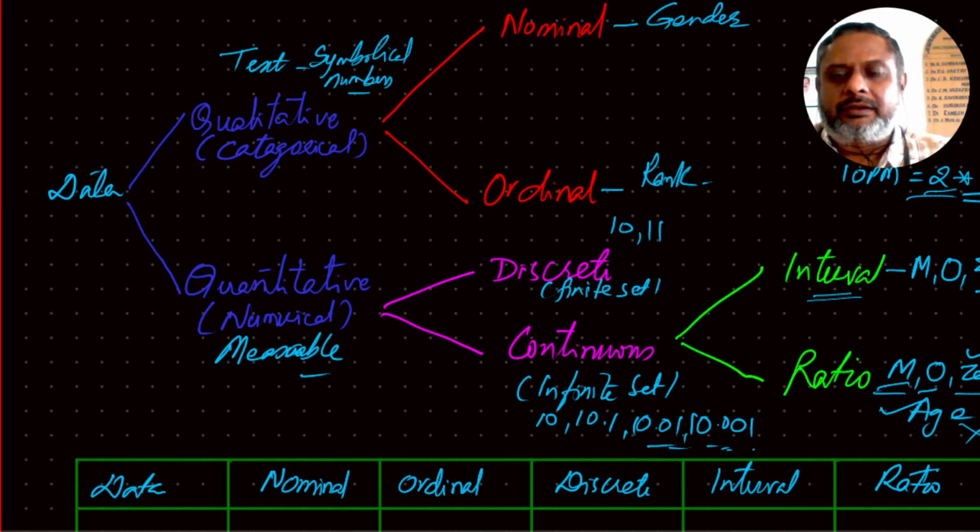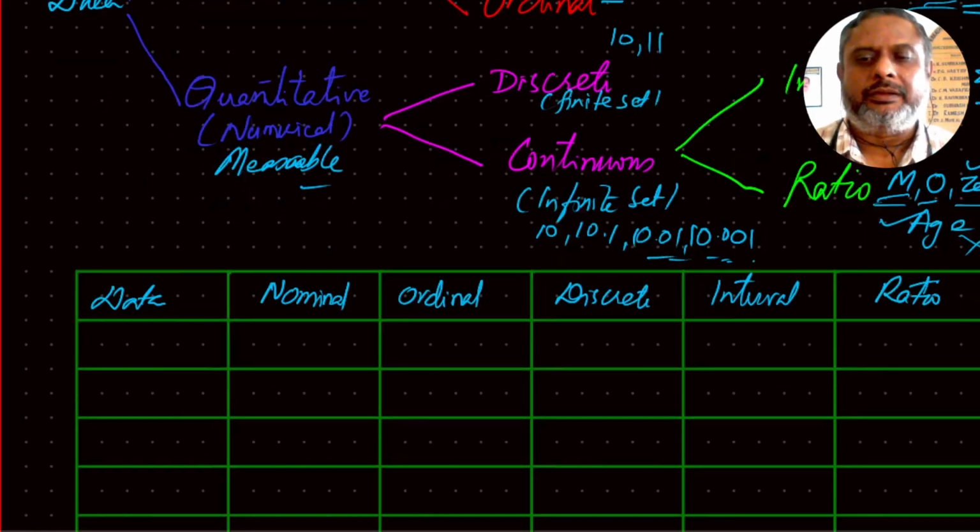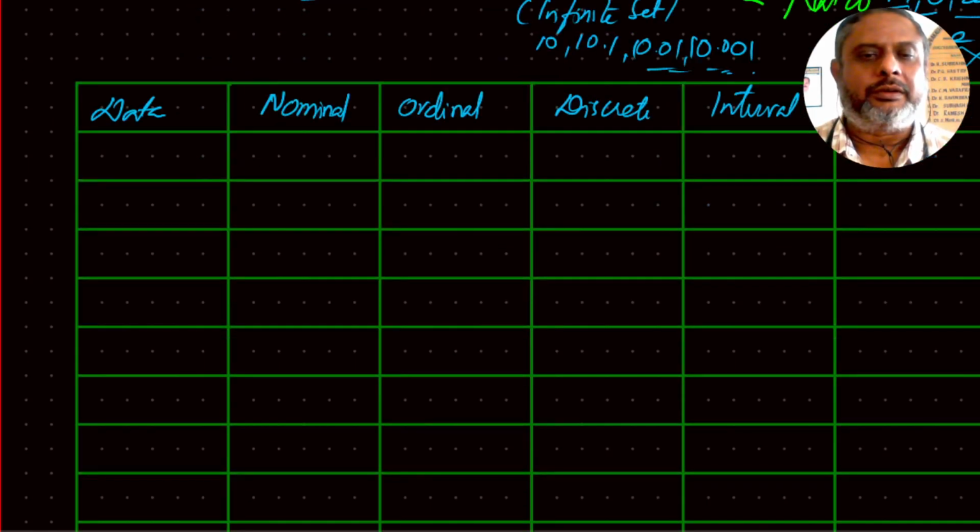Temperature is another interval. So ratio is another type of continuous domain data wherein it is measurable and ordered. The concept of 0 comes here. That means there is no meaning for negative. Take distance. From one place to another place, if the distance is 100, then the reverse distance also will be 100. It cannot be called minus 100. So let's see some examples and try to put it.